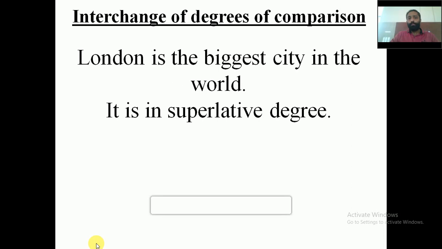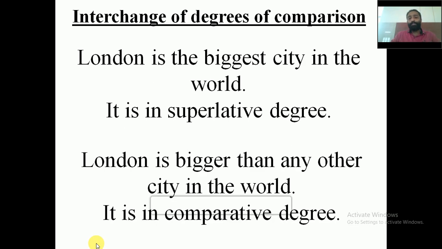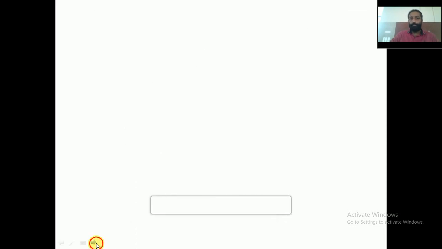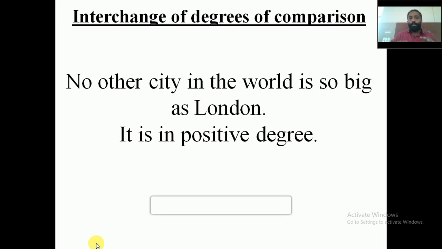Another example, London is the biggest city in the world. That is in superlative degree. London is bigger than any other city in the world. Okay, it is in comparative degree. And the last will be, no other city in the world is so big as London. That is in positive degree. So the meaning remains the same. There is no change in the meaning of any of these sentences.